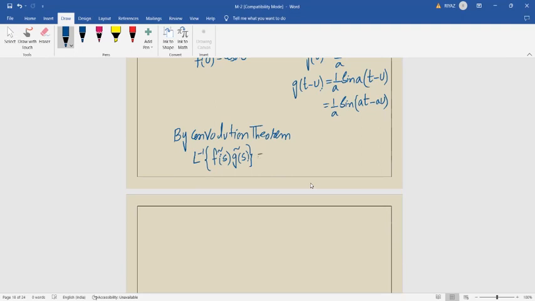That is equal to integral 0 to t f of u g of t minus u du is the statement.